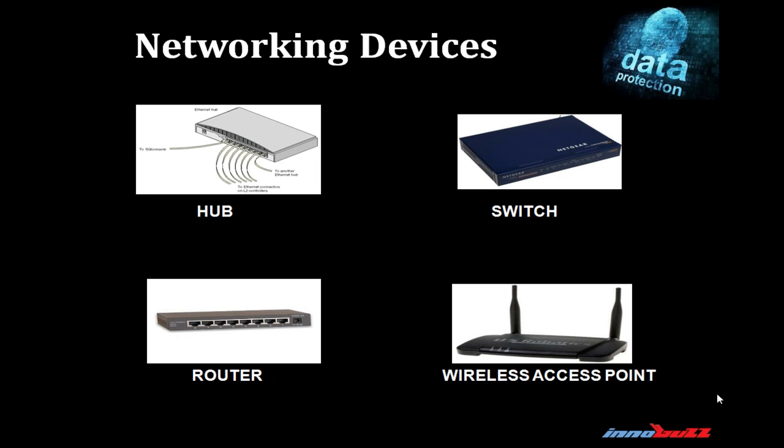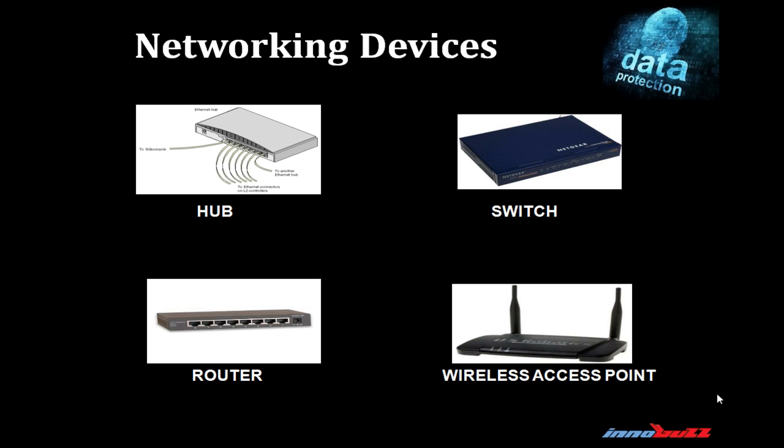To make a stable network, we need networking devices. These devices work as an interface. There are some network devices like hub, switch, router, and repeater which are used to build the network. So what is a hub? A hub is a semiconductor device which distributes the incoming signal to the available live machines. A hub is not an intelligent device. It only broadcasts and distributes the incoming signal.